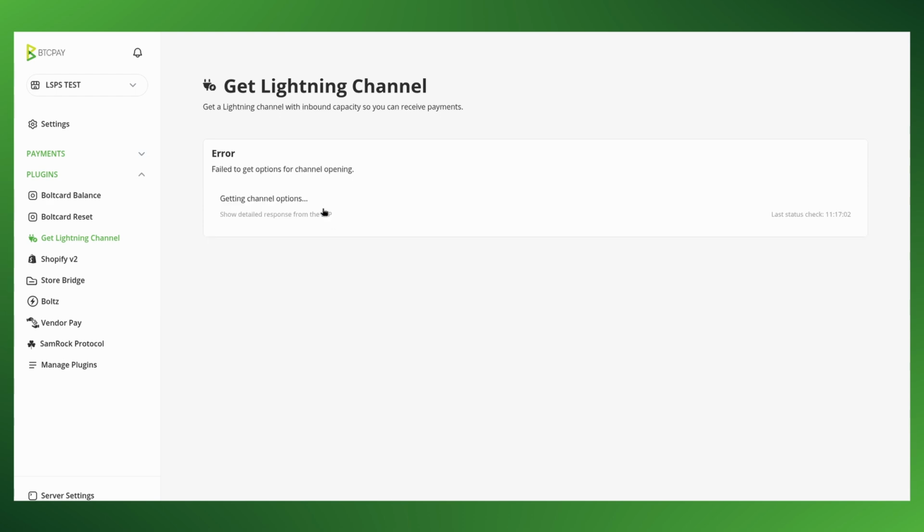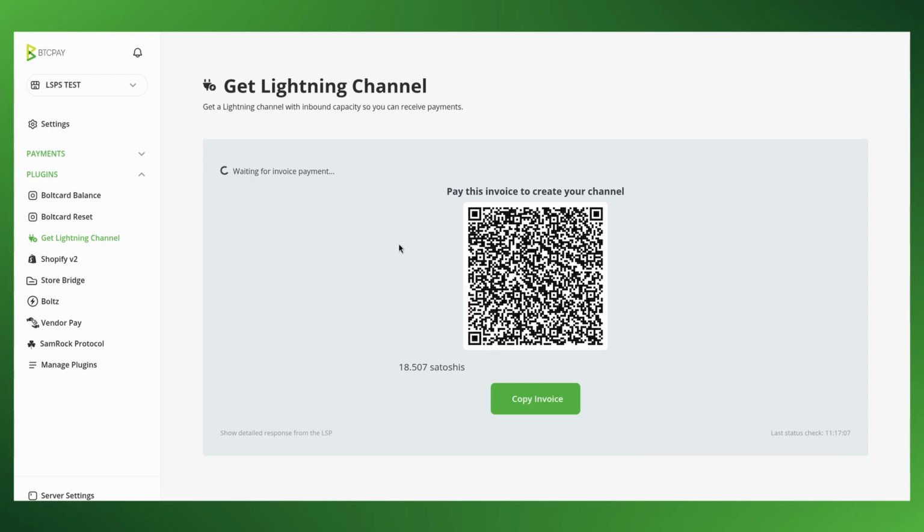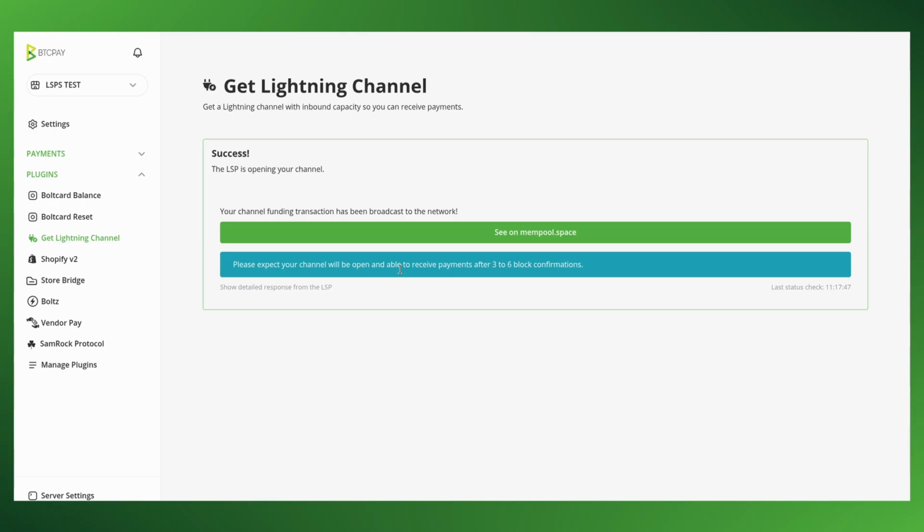Okay, get the price. Now it shows you the invoice and is waiting for a payment. You can see it costs like 18,000 Satoshis. Okay, I paid it. Okay, and the payment went through. You will now need to wait 3 blocks until the channel is open and 6 blocks until the channel is publicly announced. So now it's just waiting, but then you will see everything will be set up.